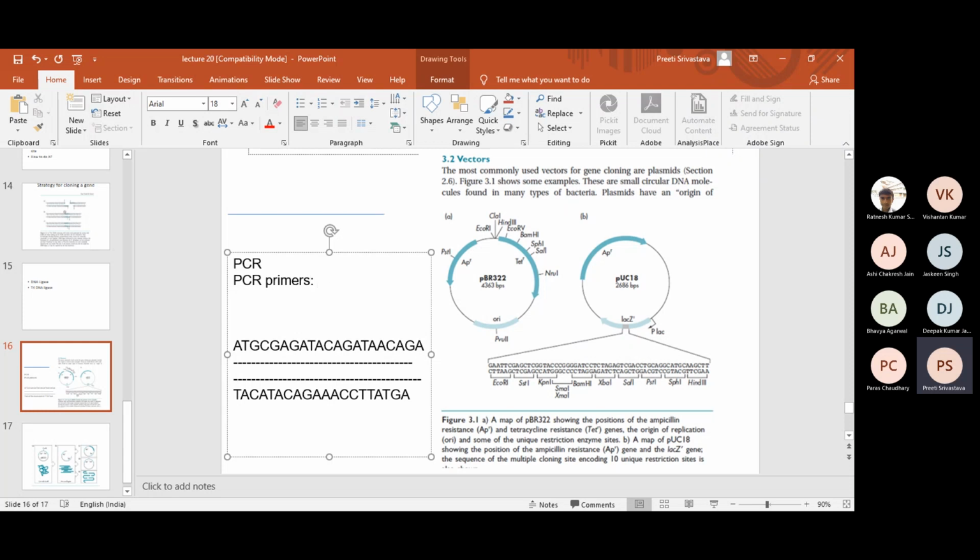So I hope the logic is clear that we are going to introduce an EcoR1 site so that ultimately your product has to have a site for EcoR1 here and a site for EcoR1 here, right?